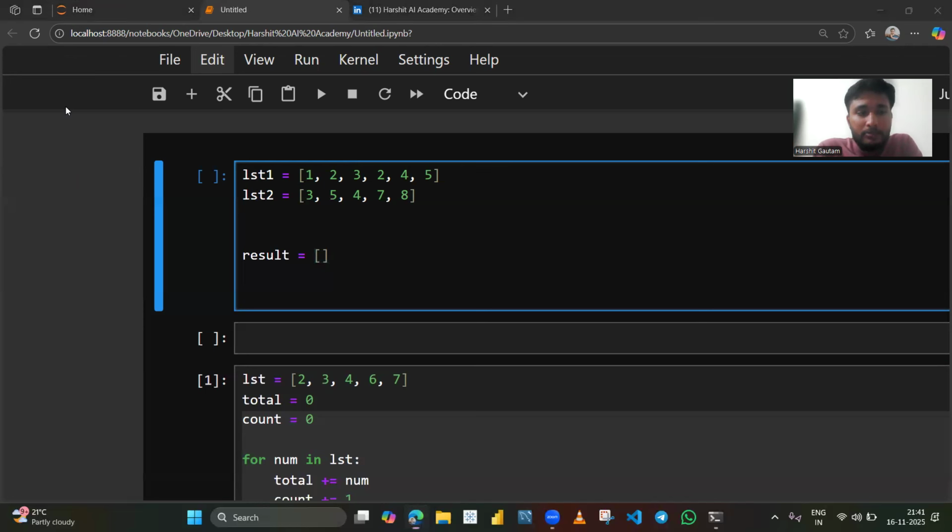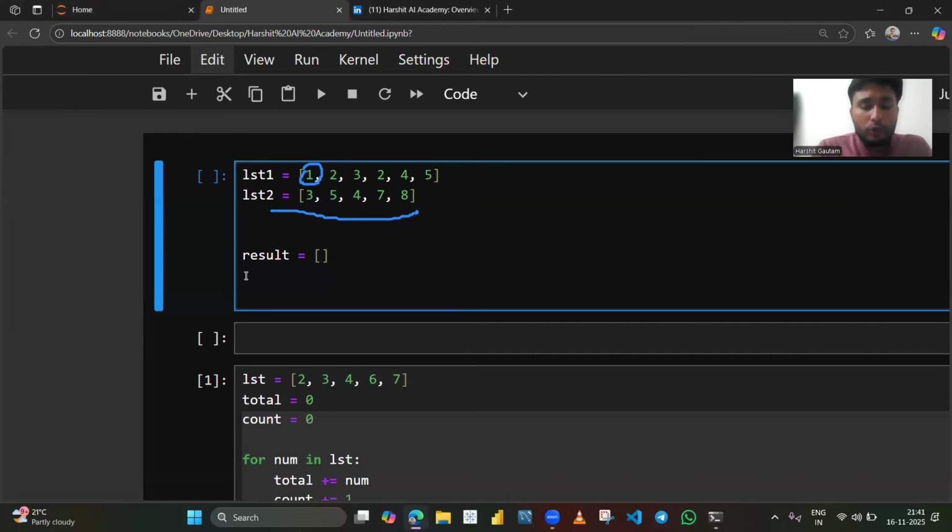For example, 1: if it is also present in lst2, it means it is common to both, so it will be part of the result, part of the intersection. But if not, then it is not part of the intersection. That is how I will solve it.